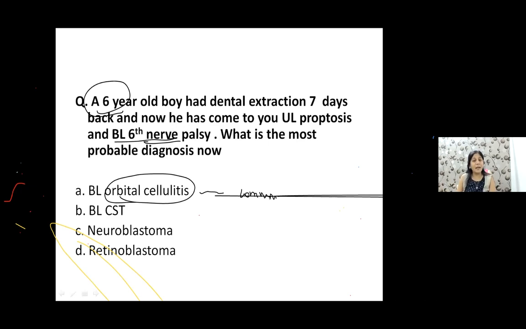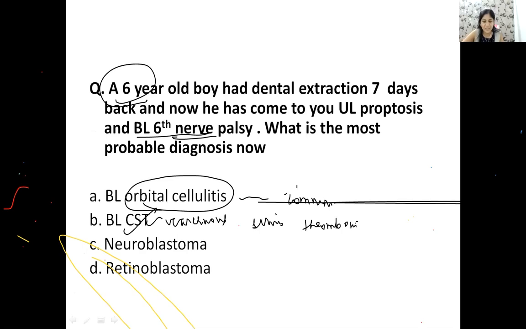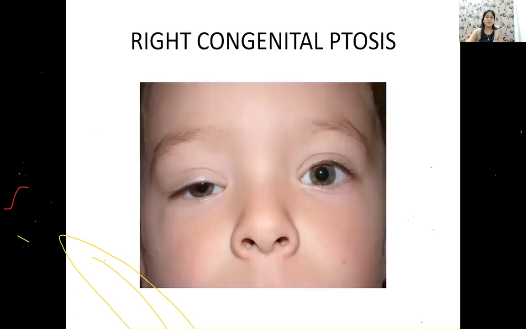But when you have a bilateral sixth nerve palsy, the thing goes more in favor of a bilateral cavernous sinus thrombosis, isn't it? Am I right? It goes more in favor of cavernous sinus thrombosis. ठीक है बच्चे? चलो.